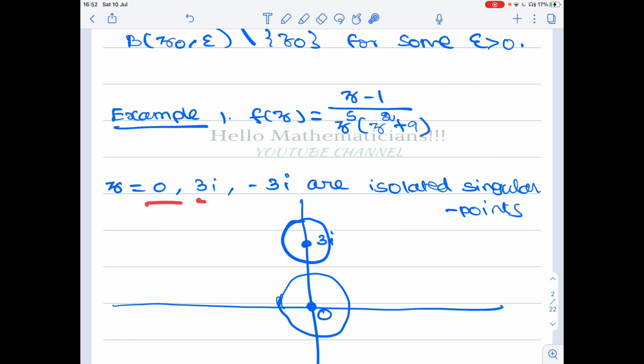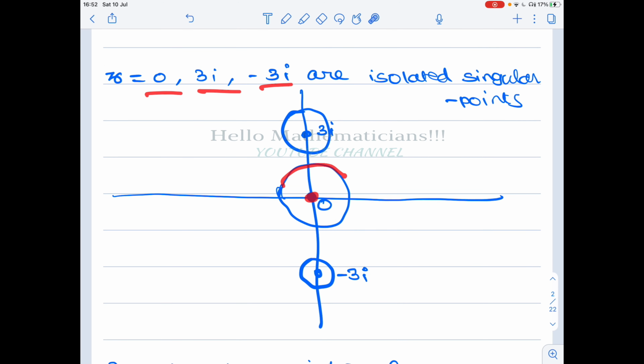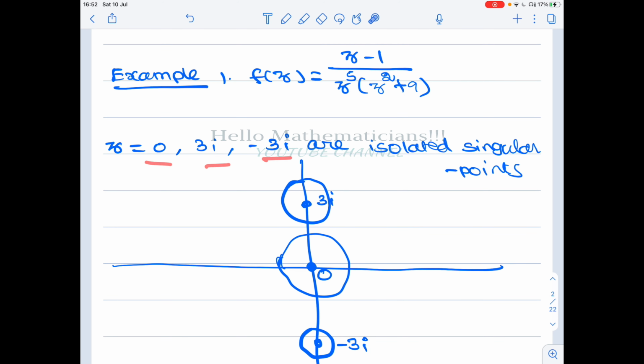These points are isolated singularities because about 0 you can draw a disk, a neighborhood of 0 that will contain only 0. Similarly, if you look at a small neighborhood of minus 3i, the only singularity of f of z inside this disk will be minus 3i. Similarly for 3i you can find a disk in which only 3i is the singularity. Therefore these 3 points are isolated singularities.